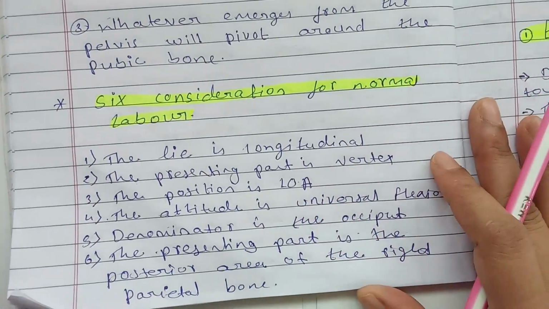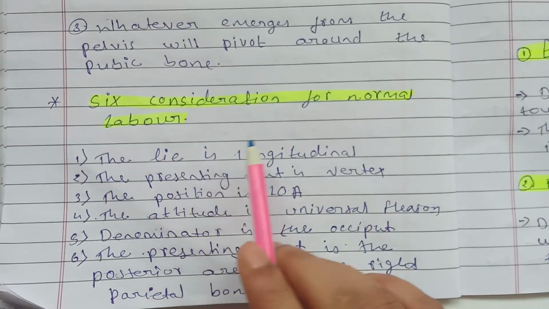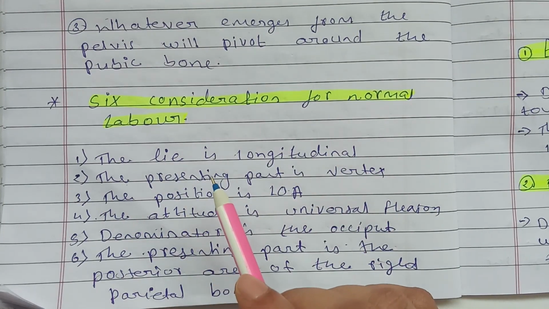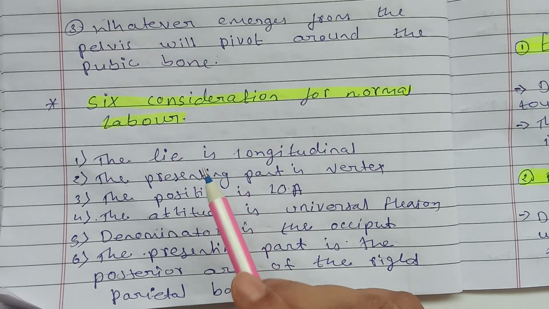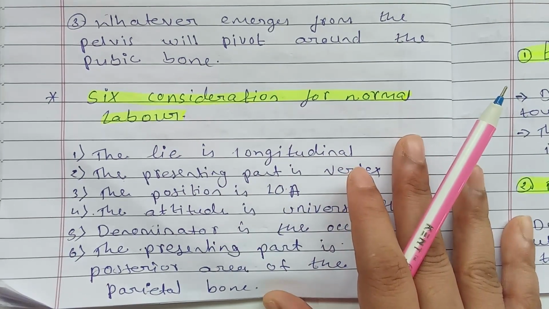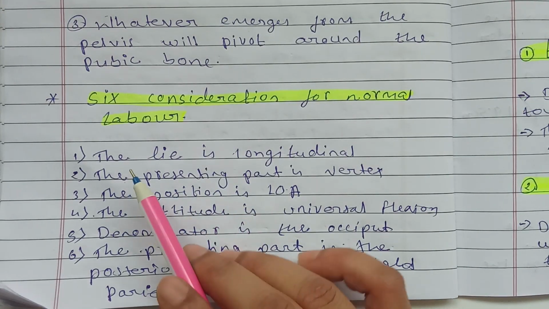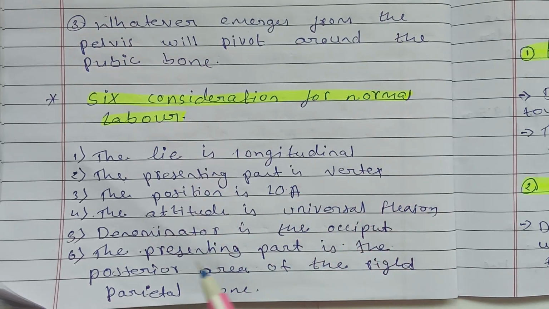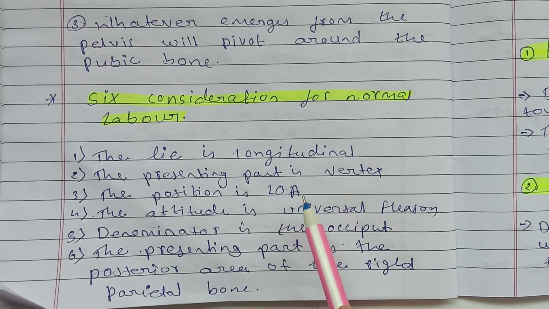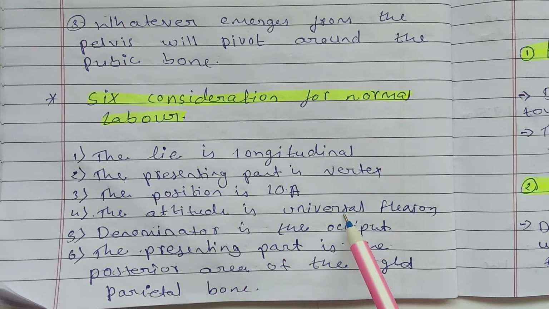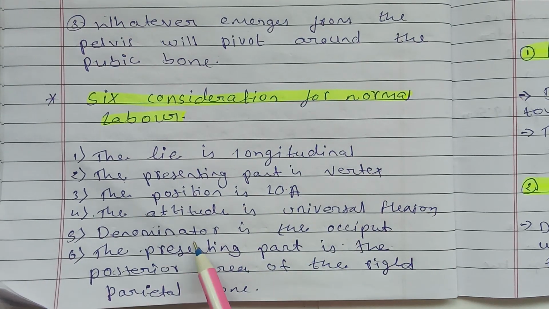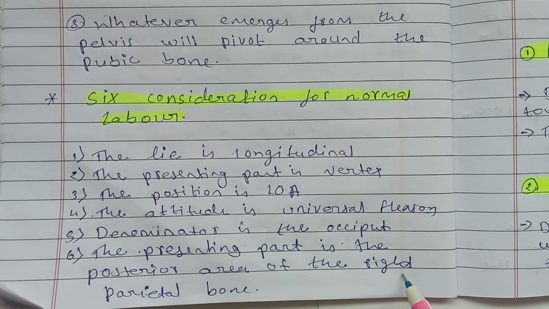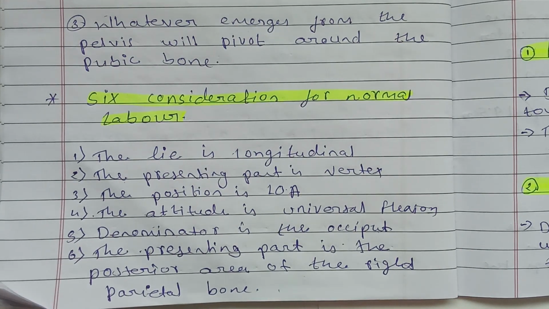Next is the six considerations for normal labor, by which we come to know the mother is having normal labor and the baby is normally born. The lie is longitudinal, the presenting part is vertex, the position is left occipito-anterior, the attitude is universal flexion, the denominator is the occiput, and the presenting part is the posterior area of the rigid parietal bone.